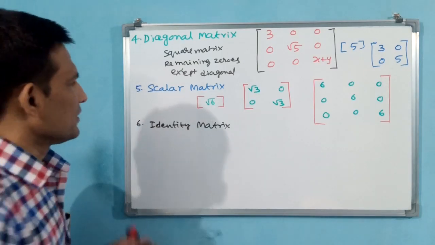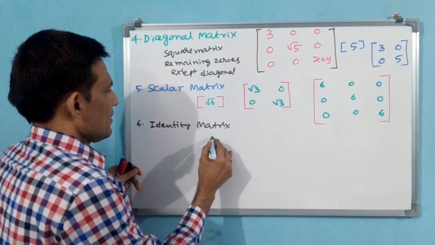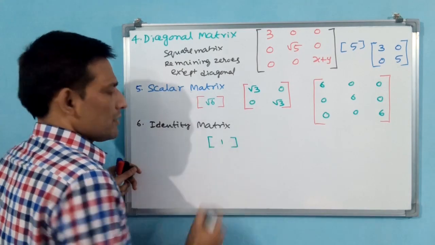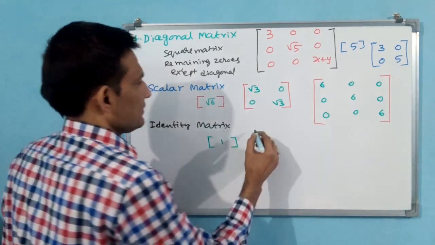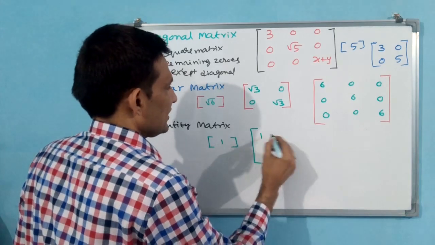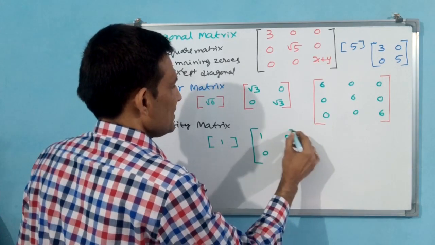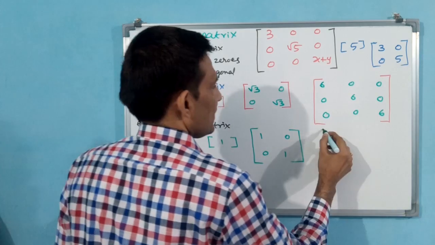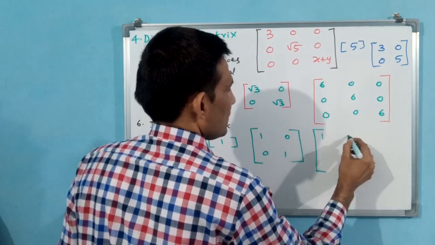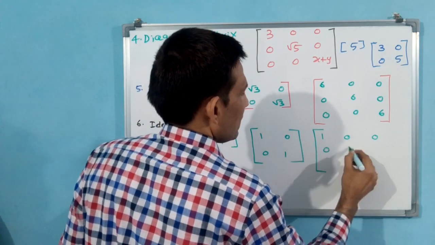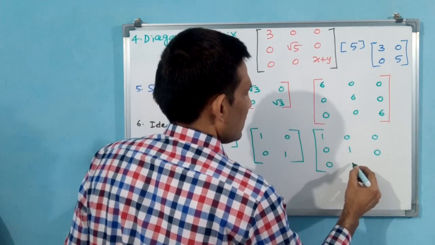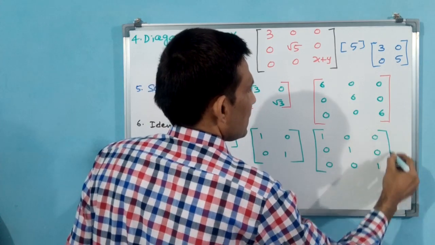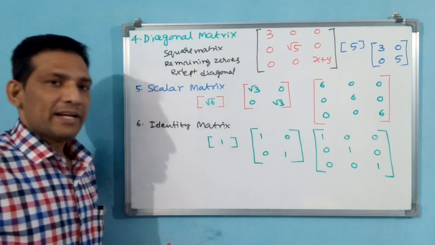We know 1. Now you see, this is an identity matrix.